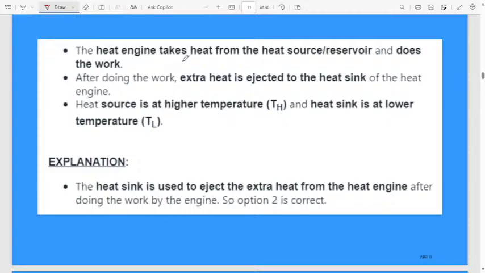The heat engine takes heat from the heat source or reservoir and does the work. The heat taken from the source we consider as Q1. After doing the work the extra heat is ejected to the heat sink. The heat source is at a higher temperature, TH, and the heat sink is at the lowest.